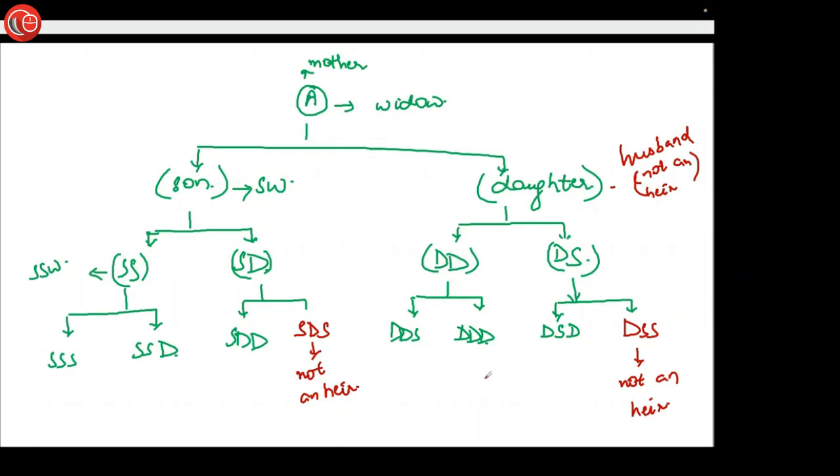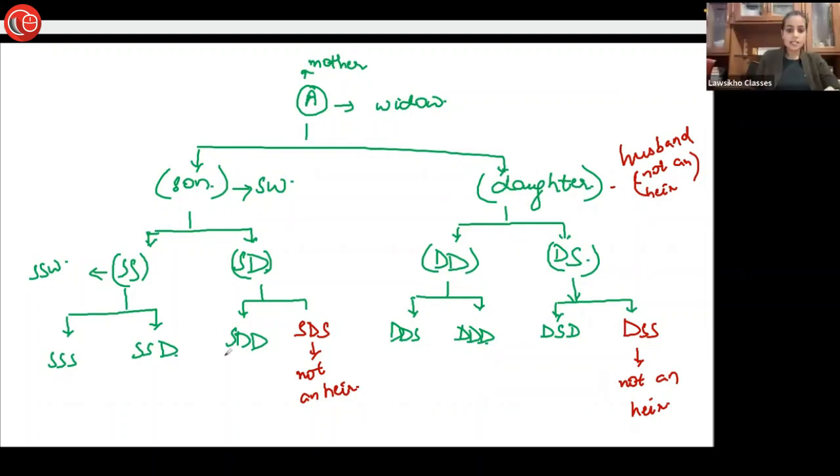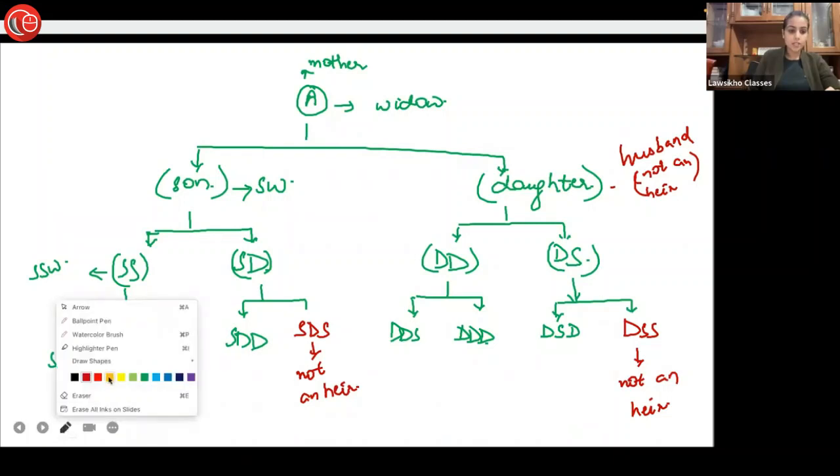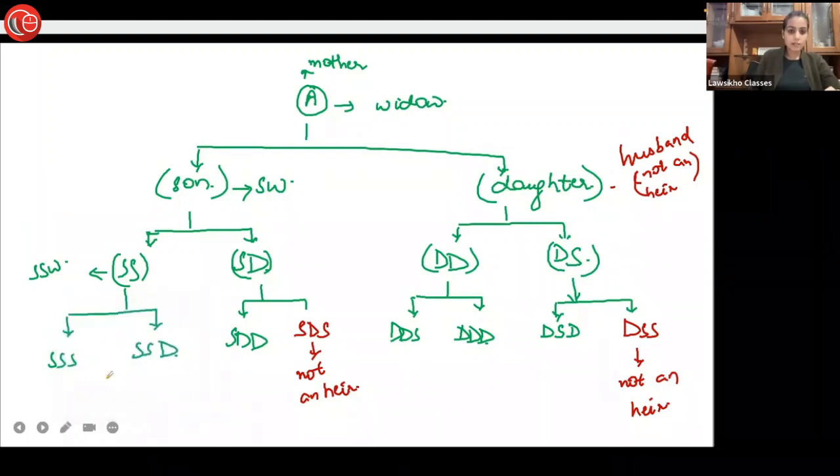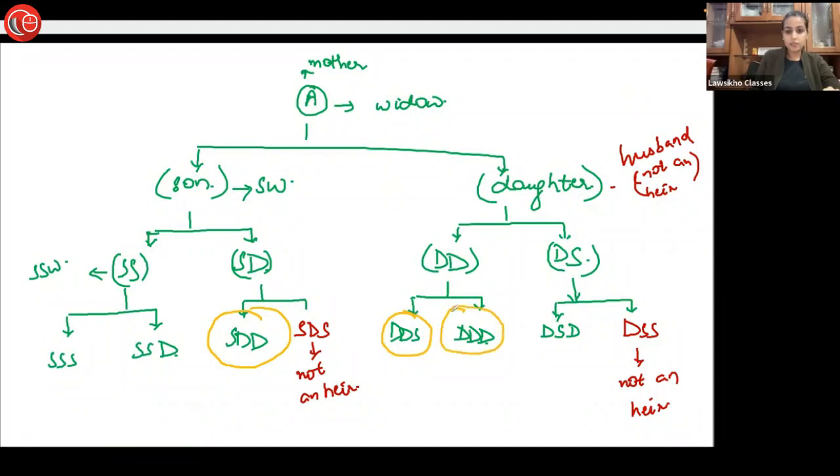No. Okay, so as far as this thing is concerned, in the 2005 amendment, I'm circling it with the color yellow. These heirs were added. 4 heirs were added. These are the 4 heirs which were added by the 2005 amendment. Clear about this thing? Shall we move ahead?